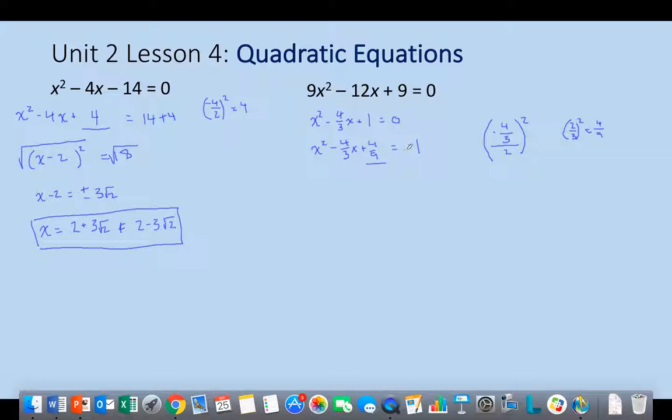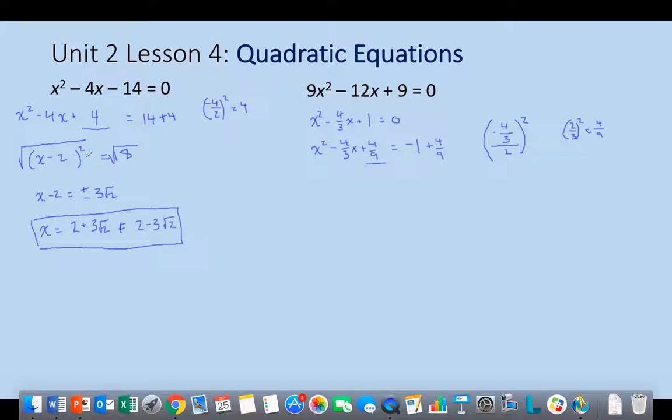And so, of course, if I add 4/9 to the left, I'm going to have to wind up adding 4/9 to the right. Okay, let's see. Well, now the whole thing here is, even though this looks pretty ugly, I'm still just following the same pattern. This value here, it's going to be x, and then plus, or I guess minus in this case, half of this guy.